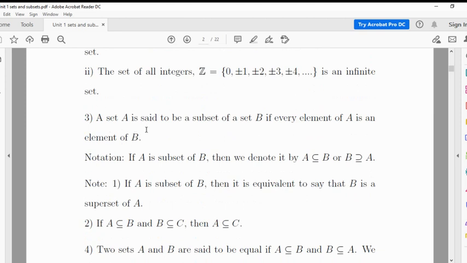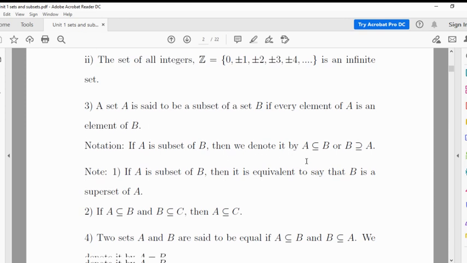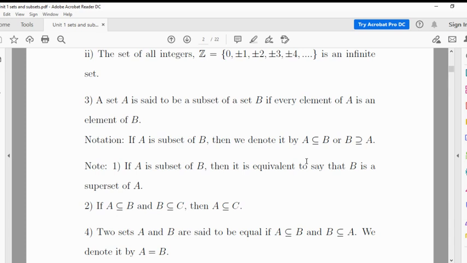Now, next definition. A set A is said to be a subset of set B if every element of A is an element of B. If all elements of A are in B, then we say that A is a subset of B. This is the notation for A is a subset of B, or B is a superset of A. Generally we write it as A is a subset of B. If A is a subset of B, then it is equivalent to B being a superset of A.